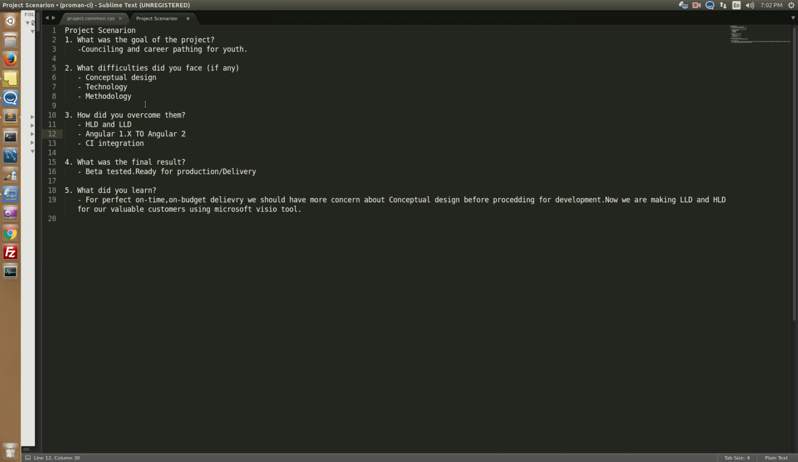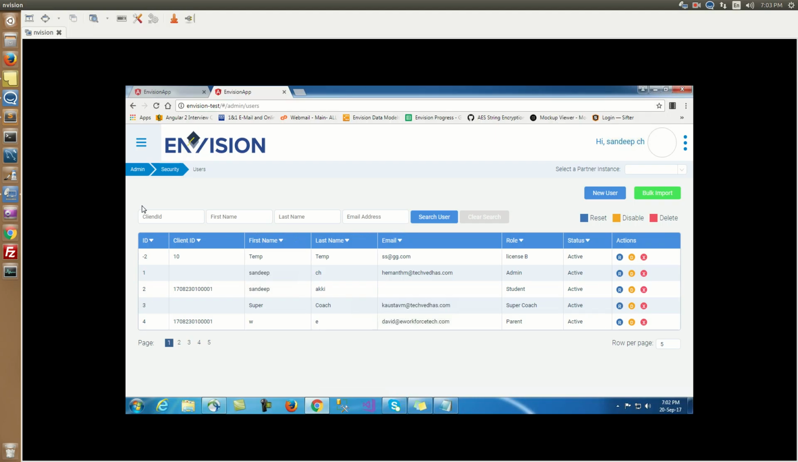And the third one is the methodology part. In the methodology we work with CI integration. CI is the continuous integration methodology. In continuous integration we provide the client small pieces of work in every span of time. For example, if we are working on a single page, we provide that kind of delivery to the client.